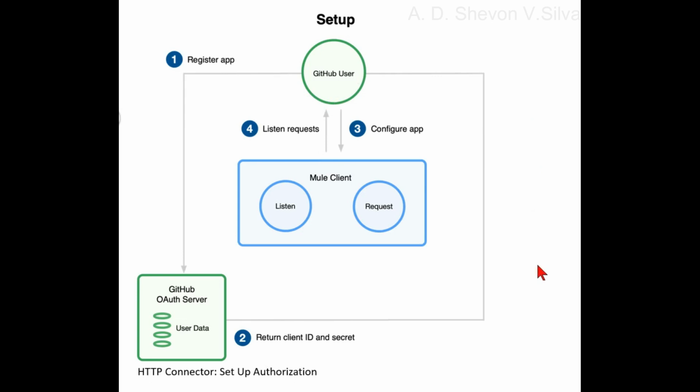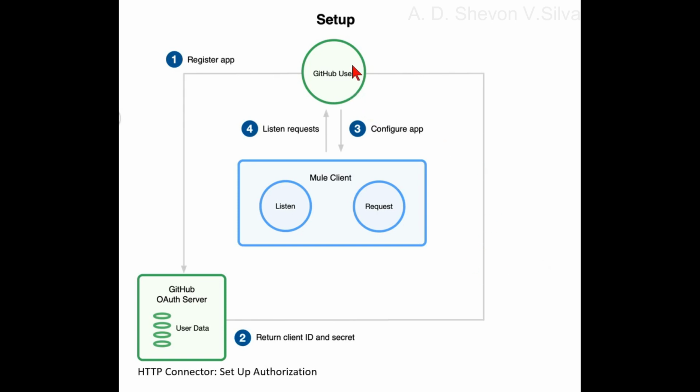Step 5, click register application. GitHub creates a page for the registered application on https://github.com/settings/applications/app-number that includes the GitHub assigned client ID and client secret.